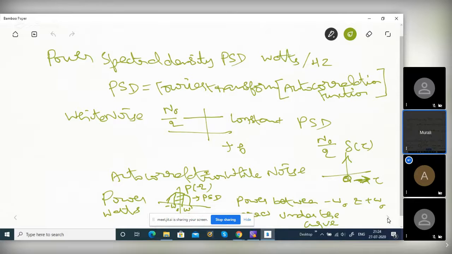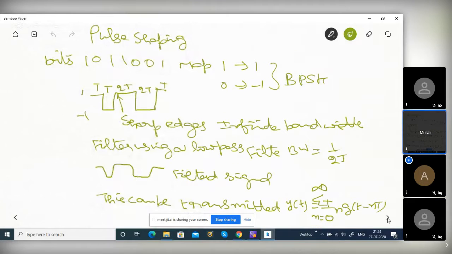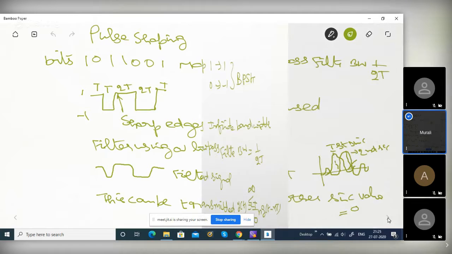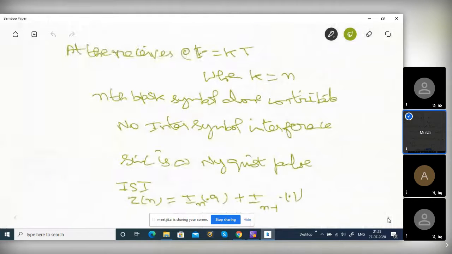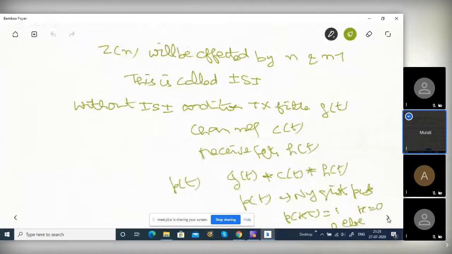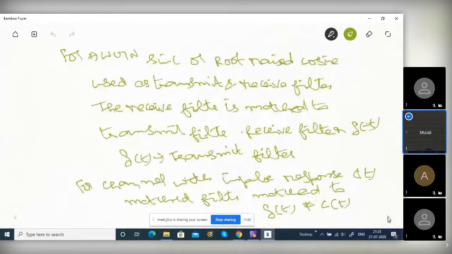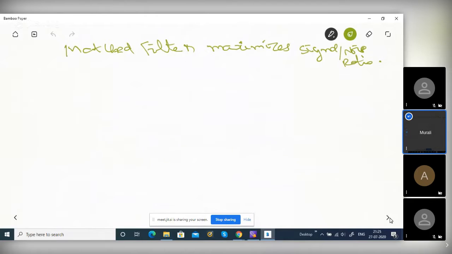Yes, sir. Shall we stop here or go ahead and finish? How many slides are left on pulse shaping? 1, 2, 3. No, I think it's not possible. I'm tired. Okay, shall we break here?